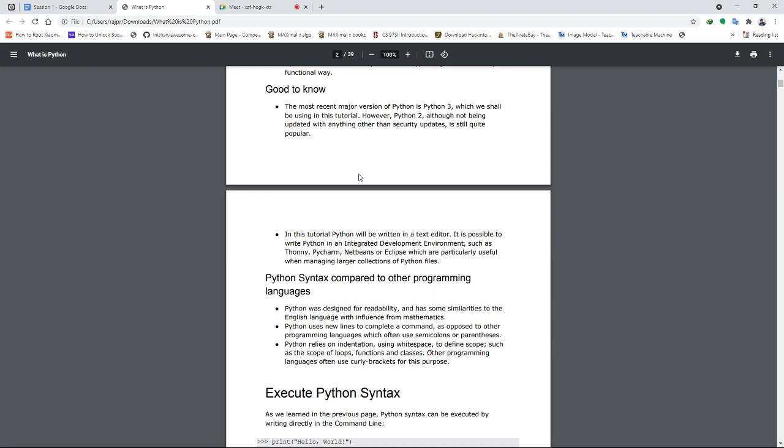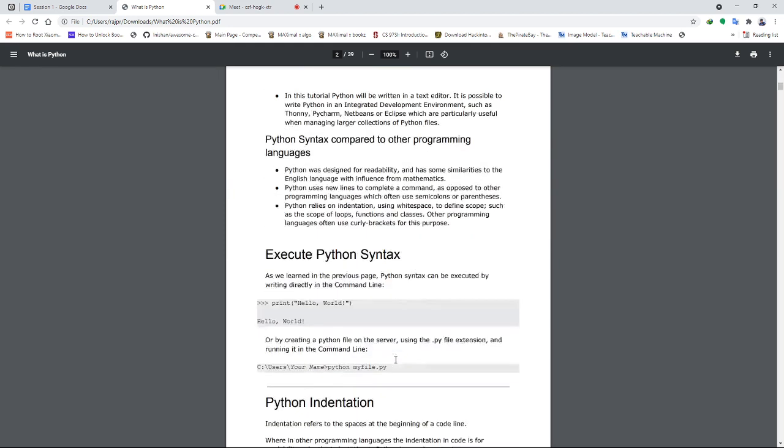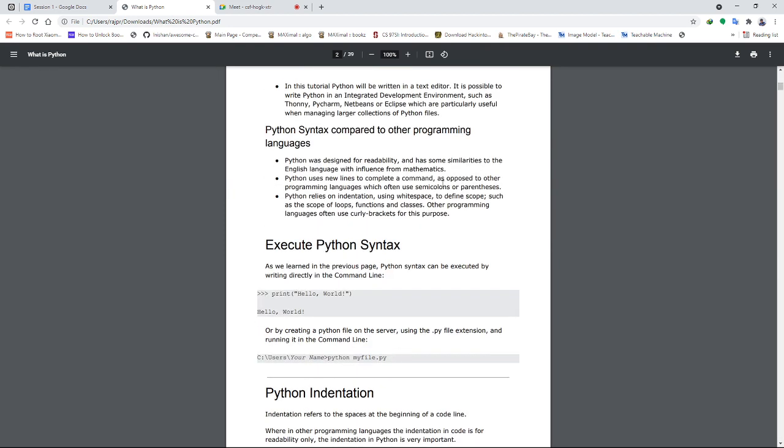Okay, so this was the Python syntax. Let's dig deeper now.